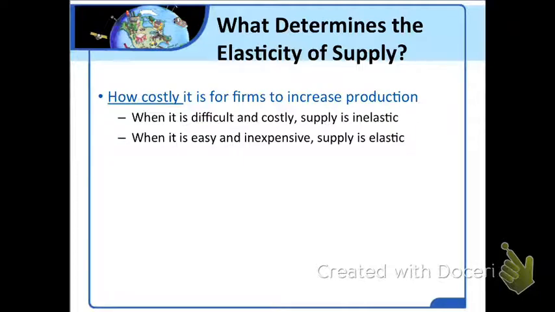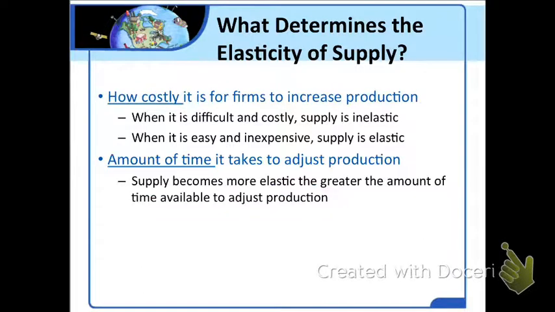In contrast, the supply of t-shirts is elastic because it is cheap and easy to produce more t-shirts. Firms in countries around the world, including India, Sri Lanka, Mexico, Turkey, and China, have the equipment needed to produce t-shirts by the truckload. They also have plenty of cotton, the key input for making t-shirts. Firms in these countries would increase production substantially in response to even a small rise in price. If the price of t-shirts rose by 10%, the number of t-shirts supplied to the market would rise by much more than 10%.